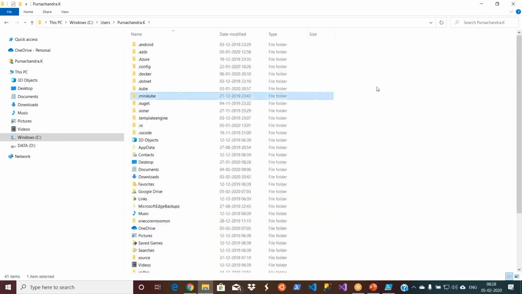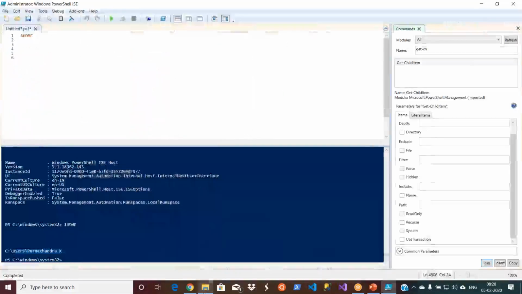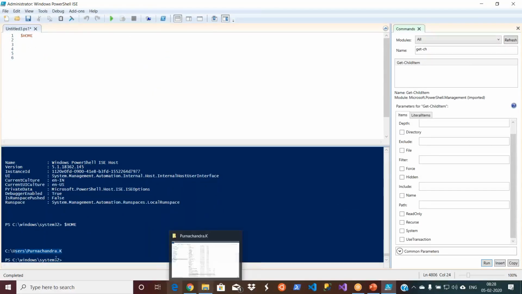purnachandra.k. And you might be having somewhere here. Probably when you install it, it is configured this as a current directory. We'll see it, but that's not my intention because when I install it, basically many things will go there. Oh, sorry, here c:\Windows\System32. So I was looking at this. Okay, yeah, the PS is a PowerShell. So PowerShell is running from c:\Windows\System32. Okay, I'm not giving attention to those things.